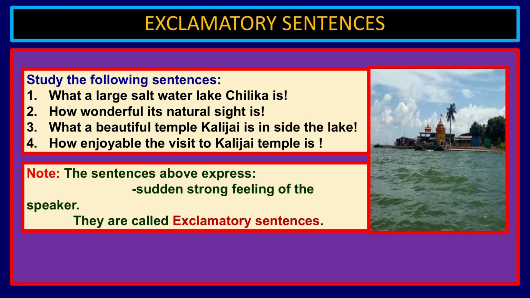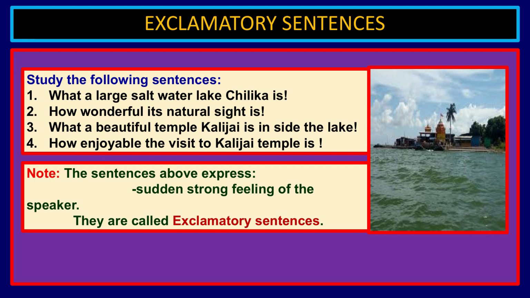And now, you look at exclamatory sentences. What a large salt water lake Chilika is, how wonderful its natural site is, what a beautiful temple Kalijai is inside the lake, how enjoyable the visit to Kalijai temple is. In all these sentences the speaker actually expresses his own feeling, sudden feeling, oh what a beautiful garden it is.